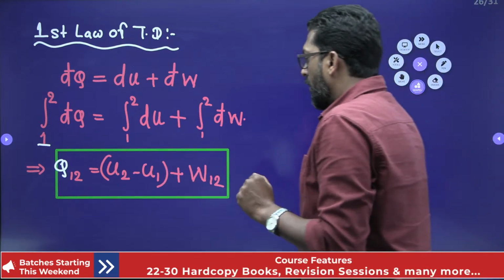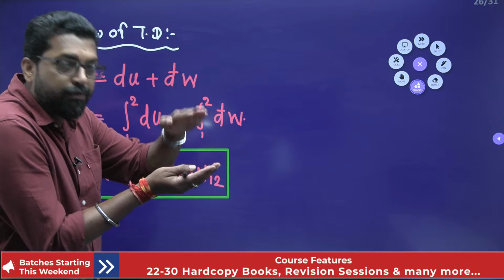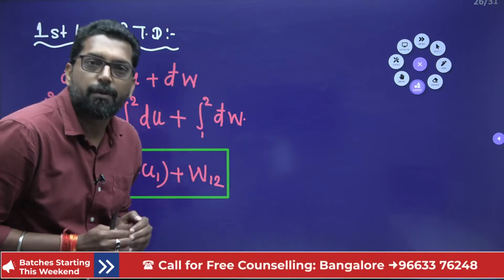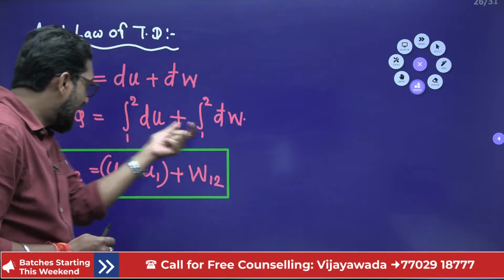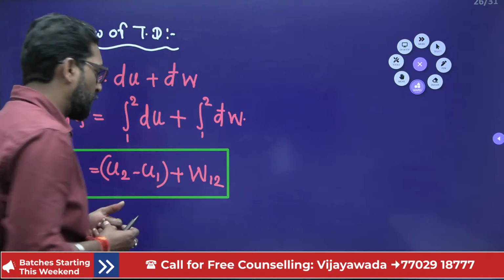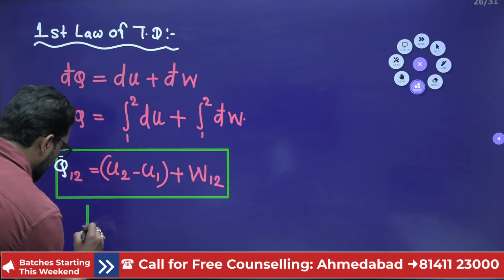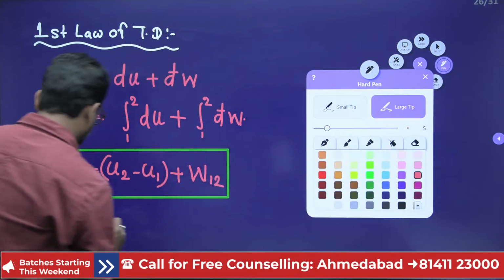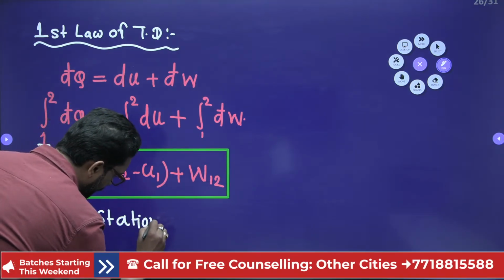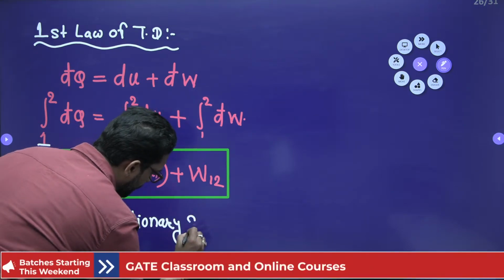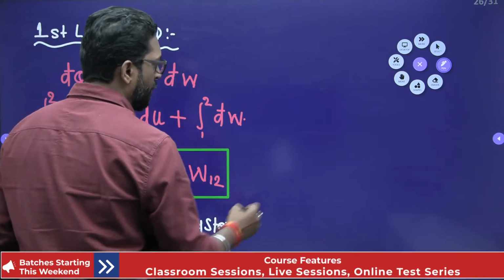Now, if we define the work as PdV work, why? Because when the piston moves up or down, there must be a displacement of the system boundary. If you define the work as PdV work, in that condition this equation applies only to the reversible process. This is for the stationary system.